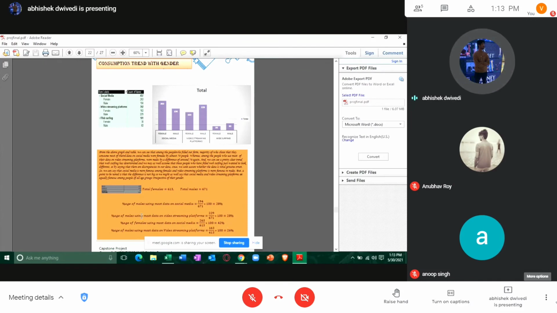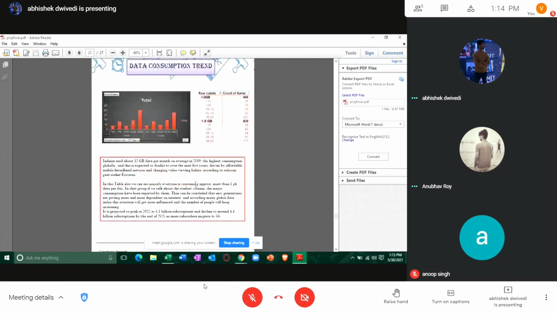And we see that the percentage of males using most of their data is 28%, while 26% of the females who voted for our forms are using most of their data on social media. So it is not a very big difference. So we can say that these have equal popularity, and the people are using their data irrespective of their gender on these social media and video streaming platforms.